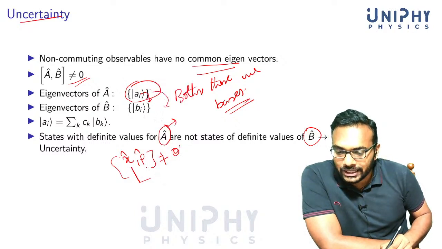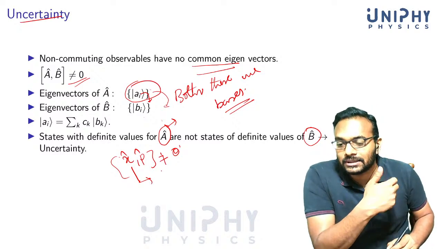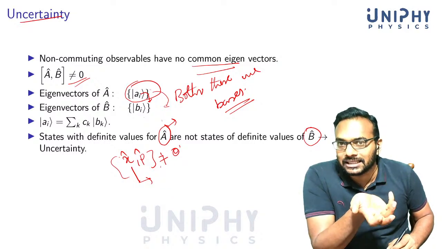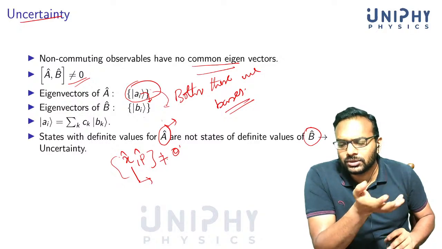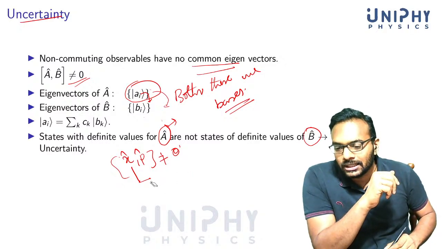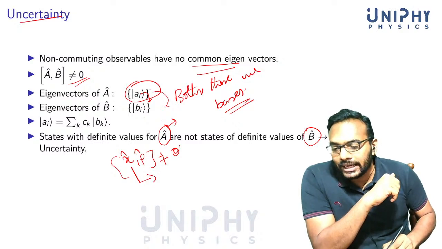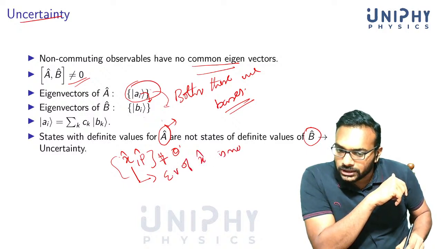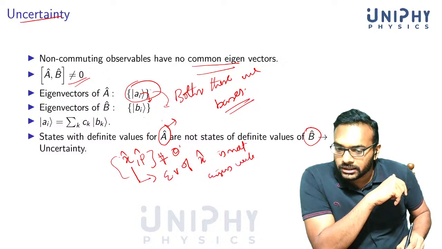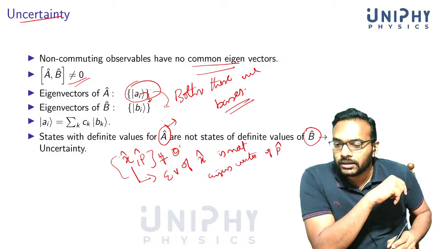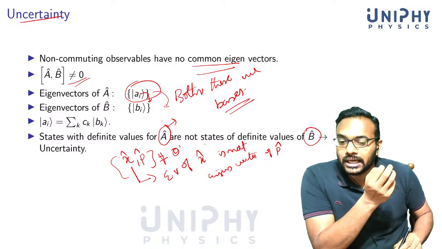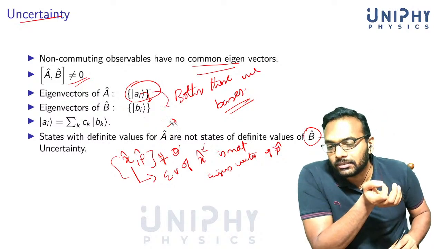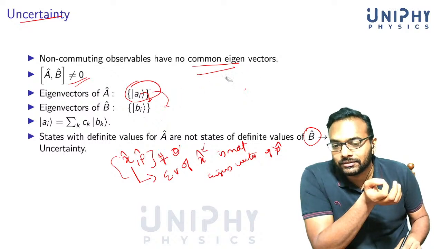And what is an eigenvector of x? An eigenvector of x means it is a state with a definite value for x. If you are in an eigenvector of the position operator and you measure the position, you will get a definite value, so to speak. It will be in a range, etc., but let's not go into subtleties. So if the commutator of x and p is not equal to 0, then an eigenvector of x is not an eigenvector of p. When you measure the position, it goes to an eigenvector of x, but it doesn't have a definite value of momentum. This is the fundamental reason for uncertainty.